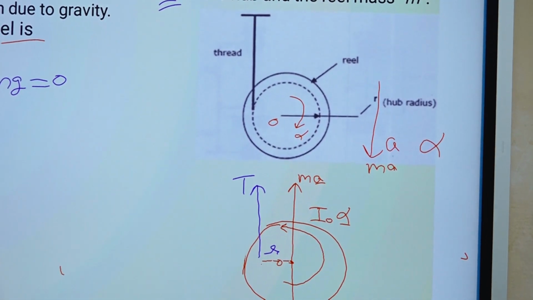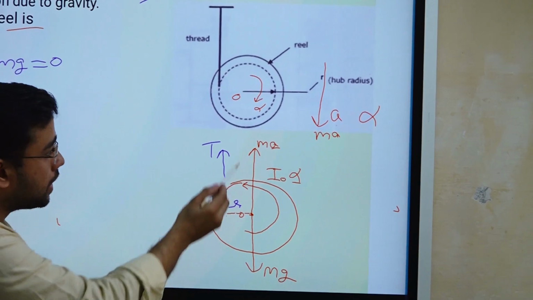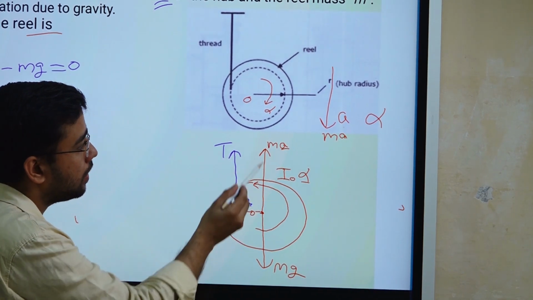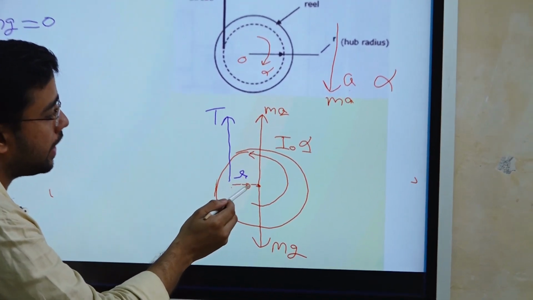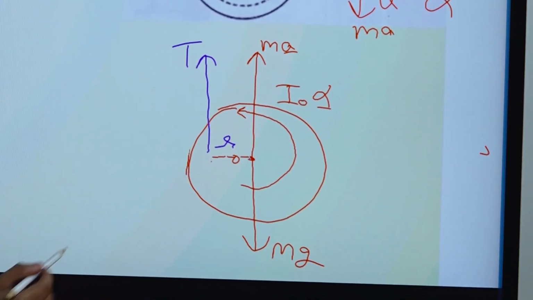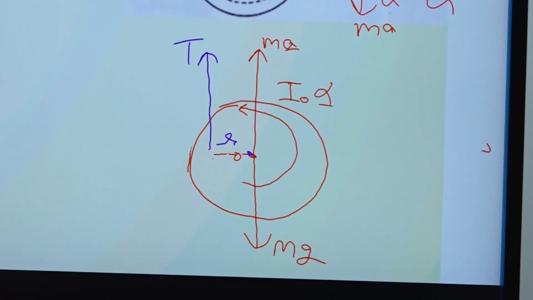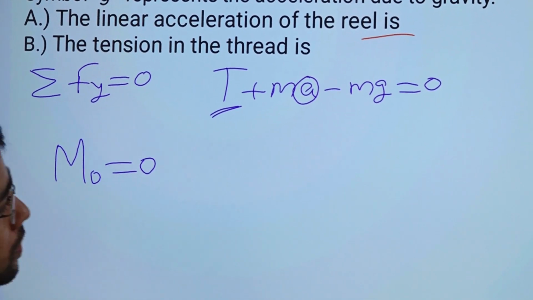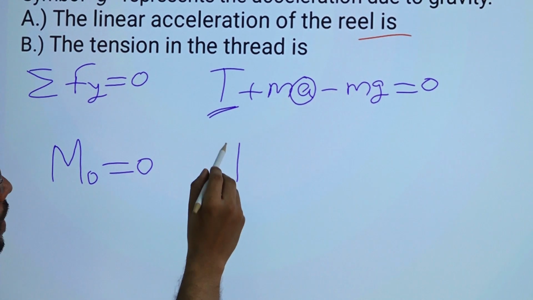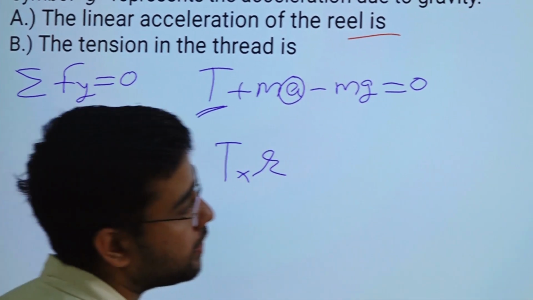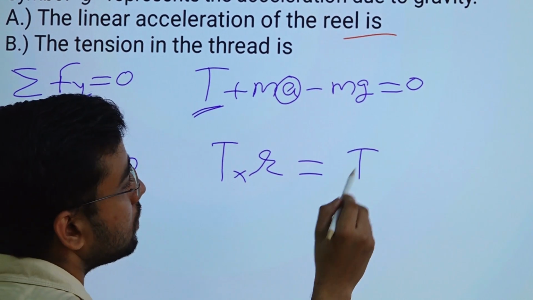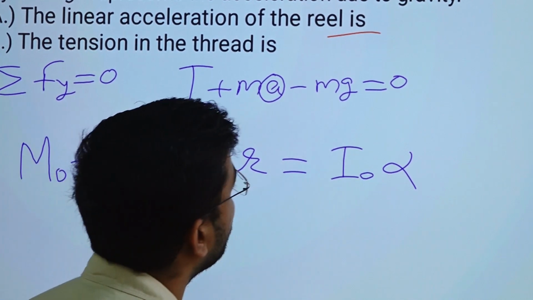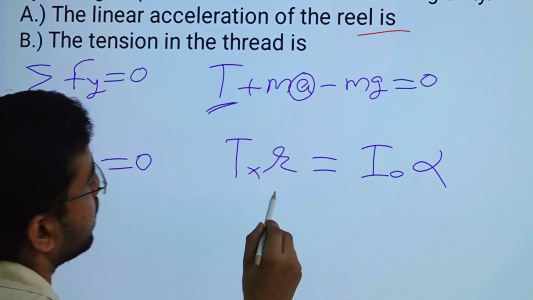Obviously we have only one option here, because most of the forces pass through this point. We will take moment about this point. If we take moment about this point, ma and mg cancel out and we are left with only T. So we take moment about the point O, and the moment about point O will be equal to 0. T into R, which is clockwise, should be equal to I naught alpha, which is anticlockwise. Both are in reverse. So from here we can find T.